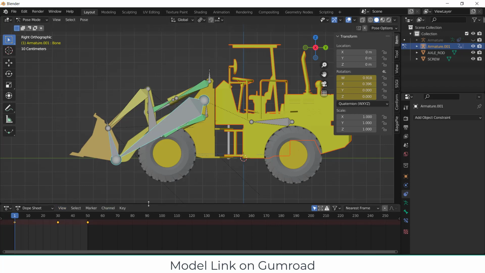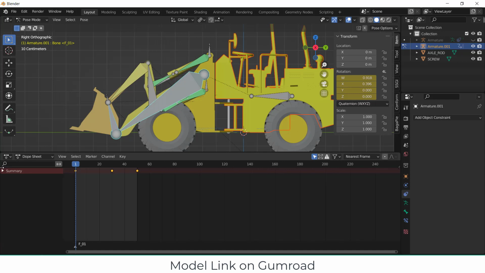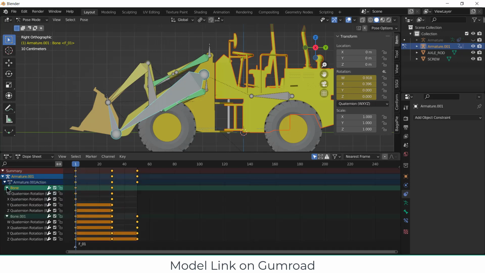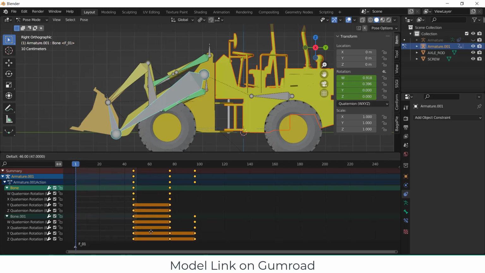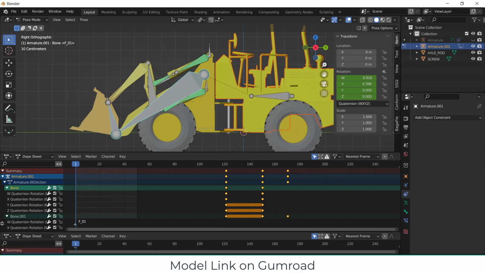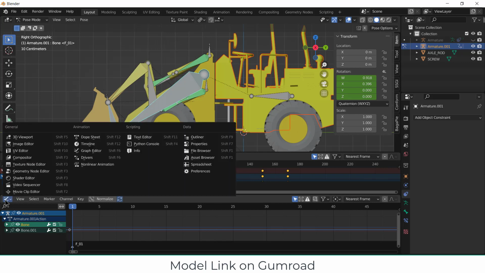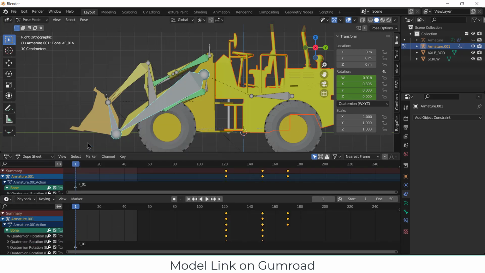Press N. You see I have done animation on these two bones, so select all these bones, press G and move it to 120. For the love of God, my head started hurting. 200.